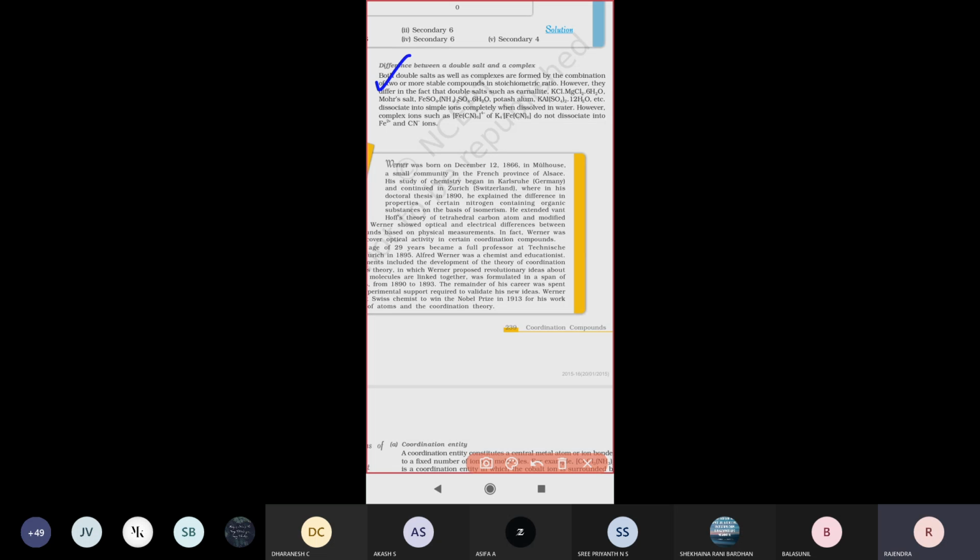Next one. They differ in the fact that double salts, the best example being carnallite. So carnallite, what is the formula? KCl.MgCl2.6H2O. KCl.MgCl2.6H2O is the best example.